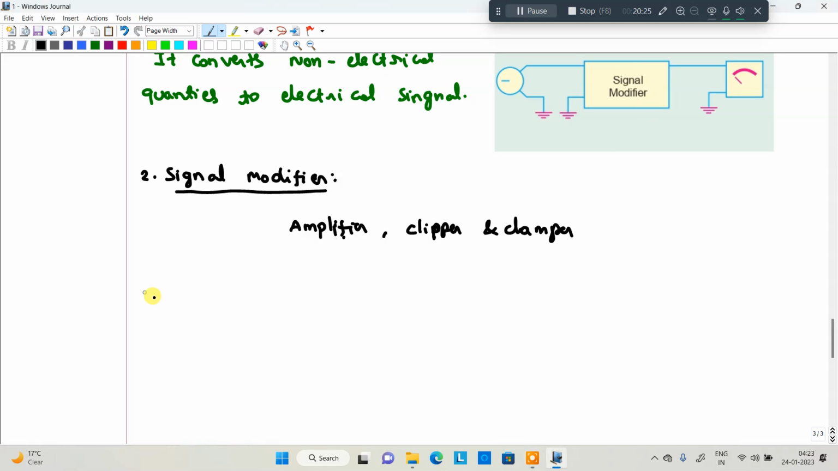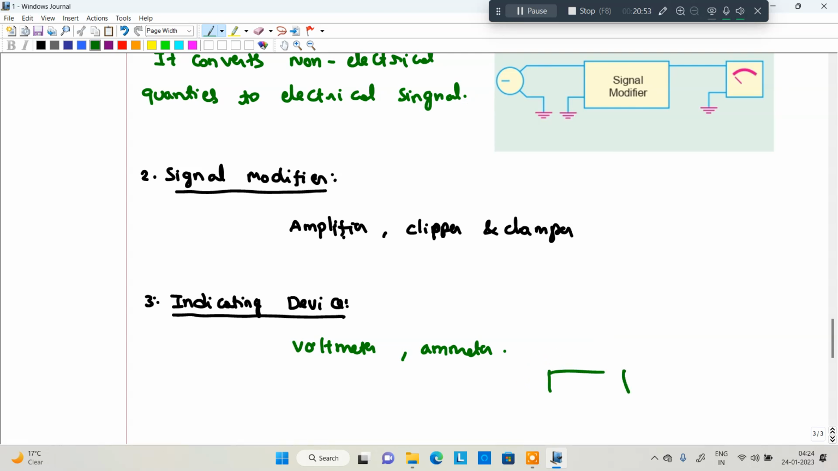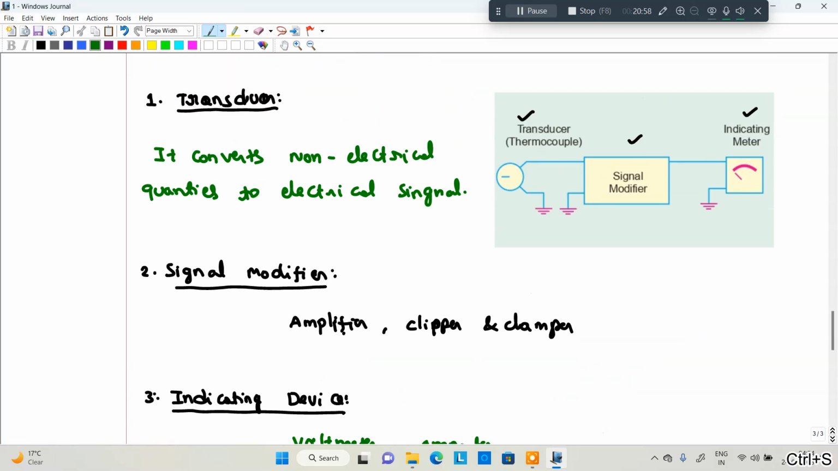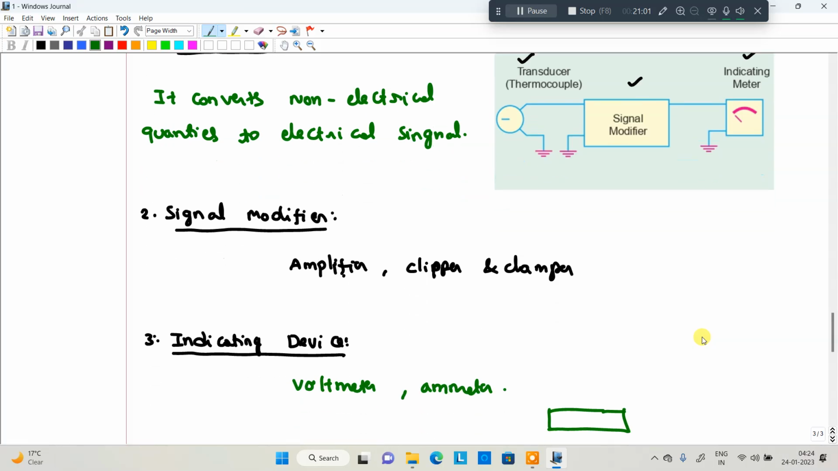The third one is indicating devices. So after amplification, what are the indicating devices? The indicating devices are voltmeters and ammeters. This particular signal is connected to the voltmeter and ammeter. Voltmeters and ammeters measure the value and display it. This is about how the actual electronic instrument works. Clear? So, three main components.